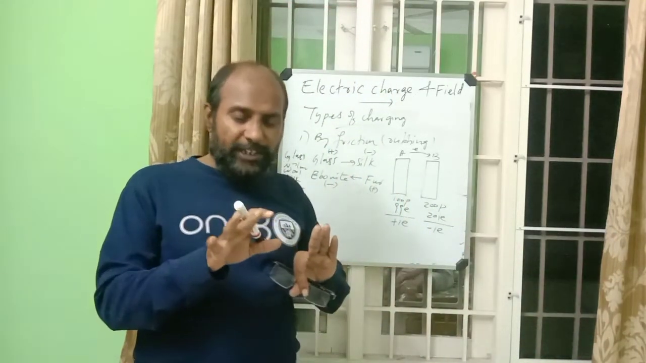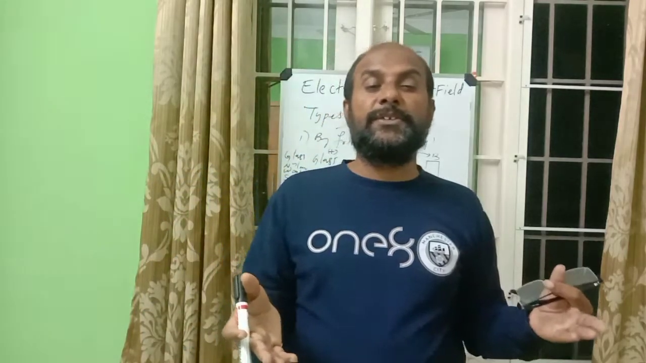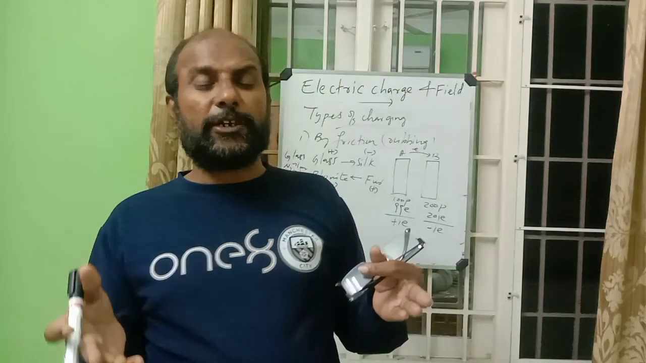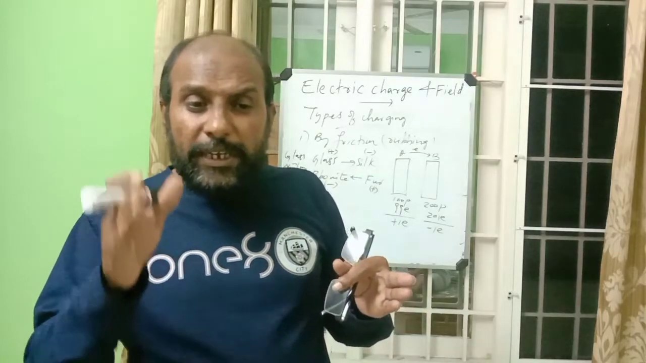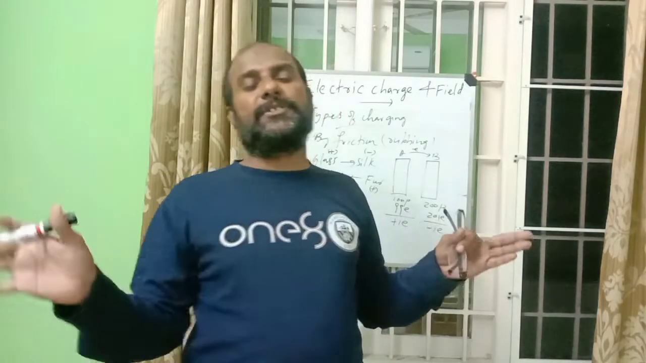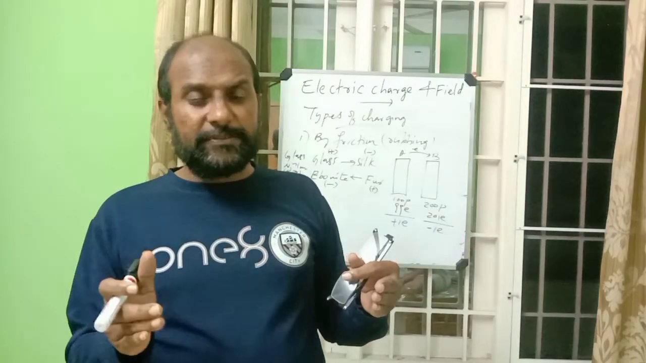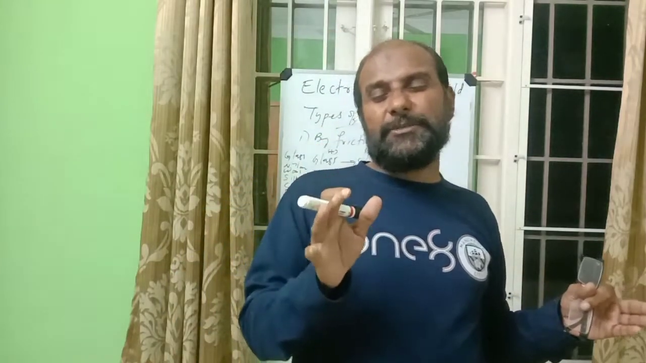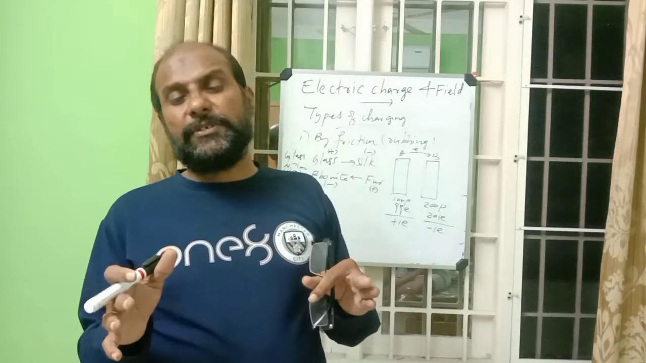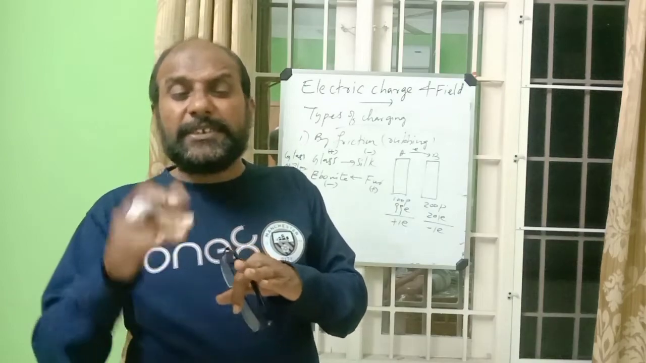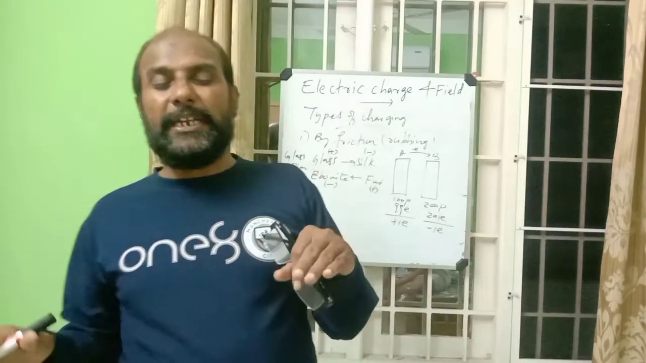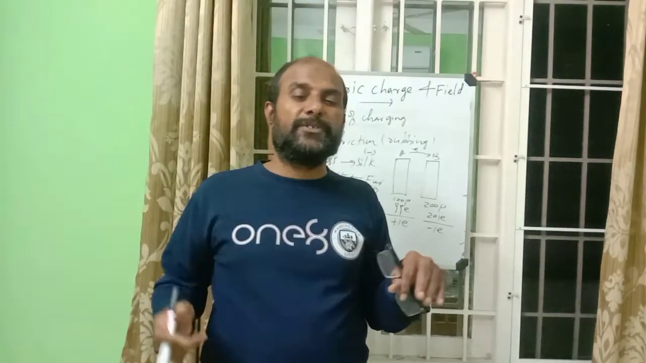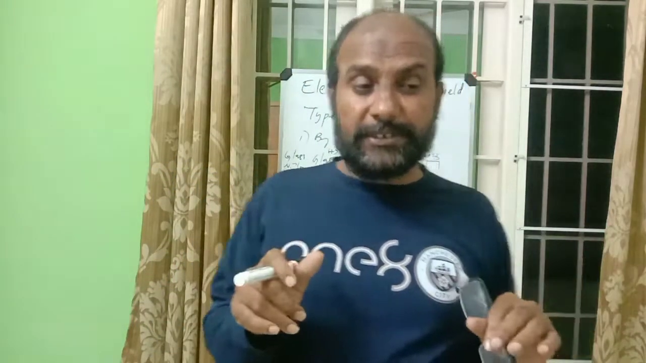When a body is positively charged, it loses electrons, so its mass is decreased. Like that, a body which is negatively charged gains electrons, so its mass is increased. Positively charged means mass decreased, negatively charged means mass increased. So there is an effect on mass when a body is charged.